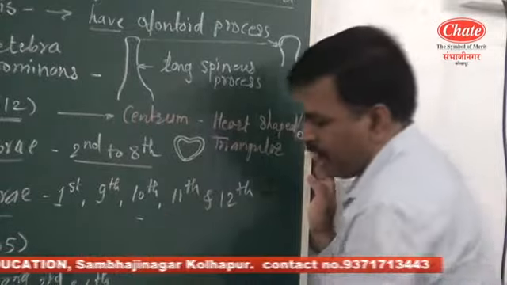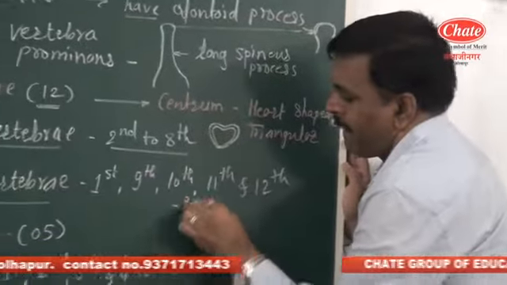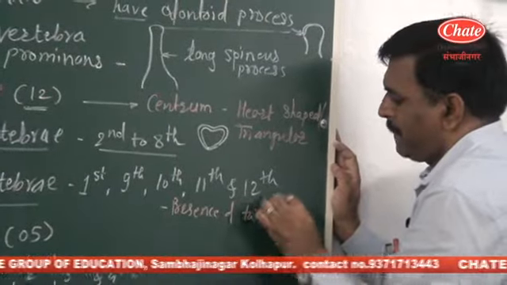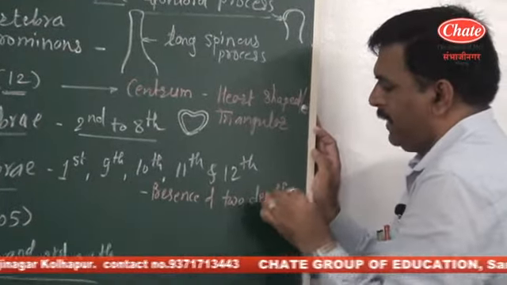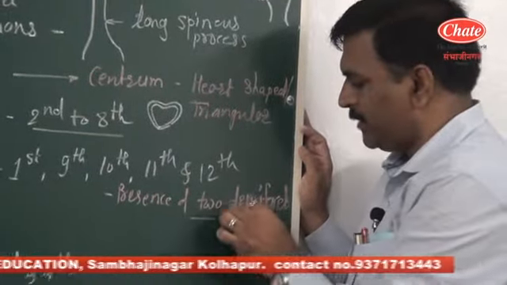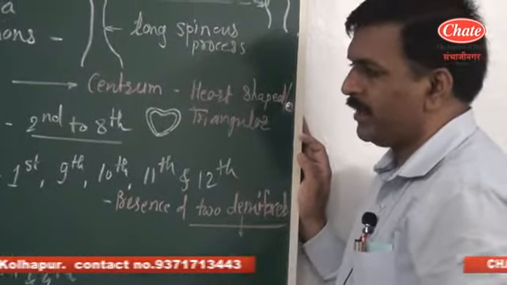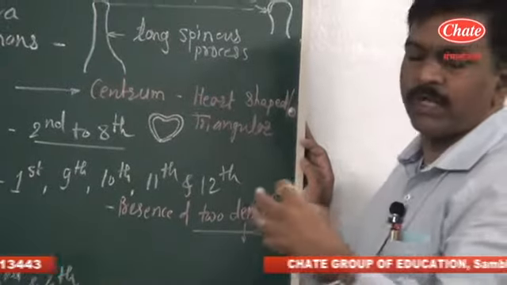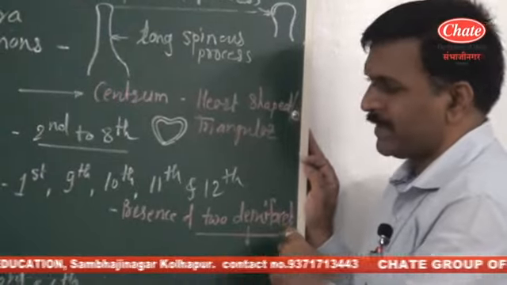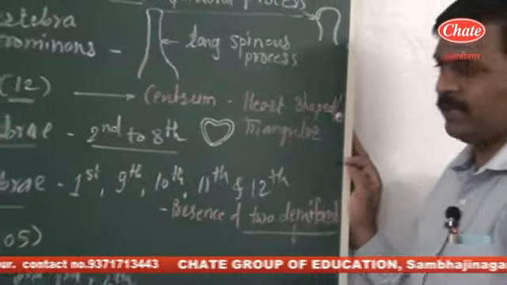The second peculiarity is the presence of two demifacets. Demi means half, facet means concavity. For connection of the thoracic ribs with the vertebral column, there is presence of two demifacets. It is the peculiarity of thoracic vertebrae.